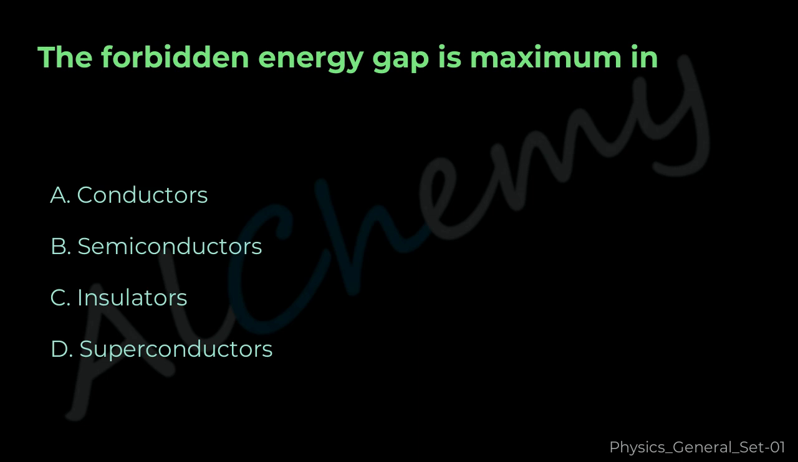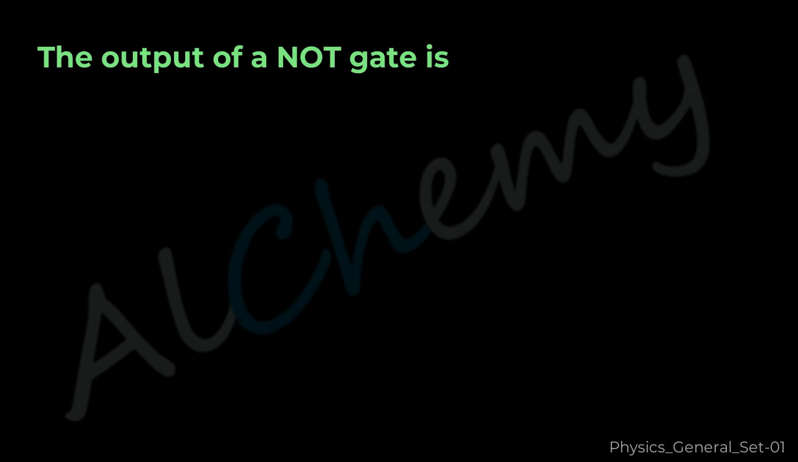Question 33. The forbidden energy gap is maximum in A. Conductors, B. Semiconductors, C. Insulators, D. Superconductors. The correct answer is C. Insulators.